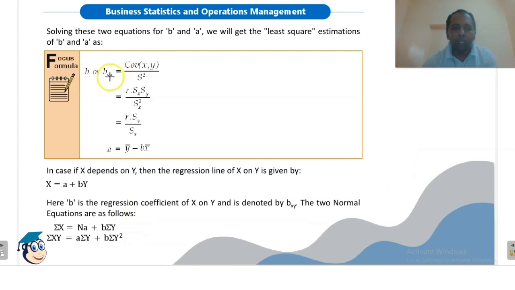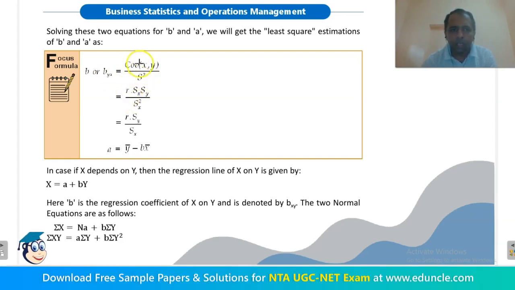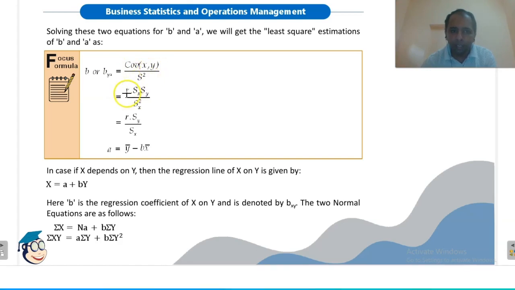So the value of b or byx, because here y depends on x, will be covariance between x and y divided by standard deviation of x squared. Okay, so covariance between x and y will be what? The coefficient of correlation multiplied by standard deviation of x multiplied by standard deviation of y.